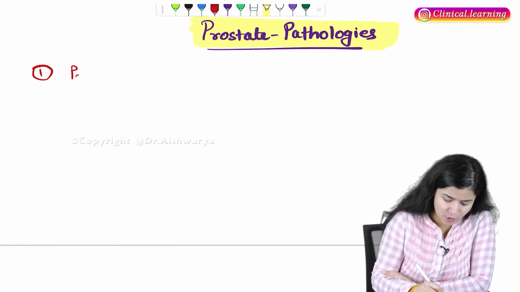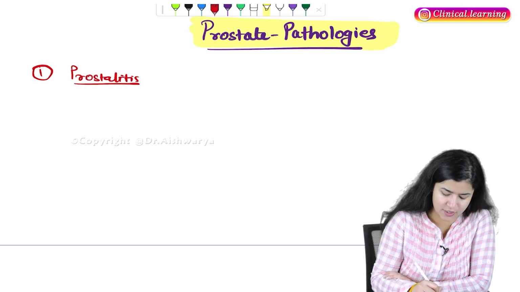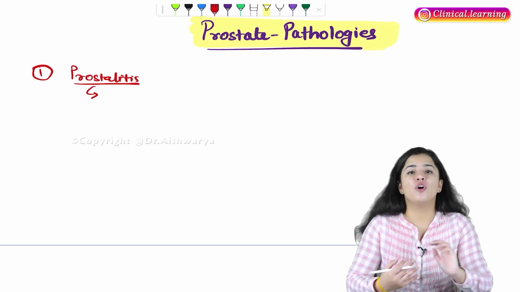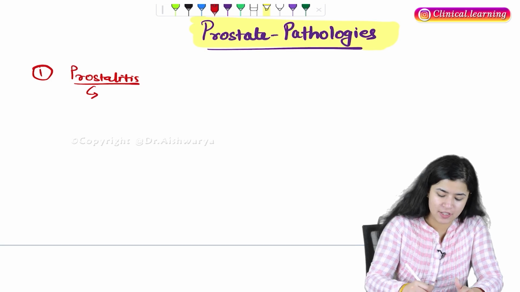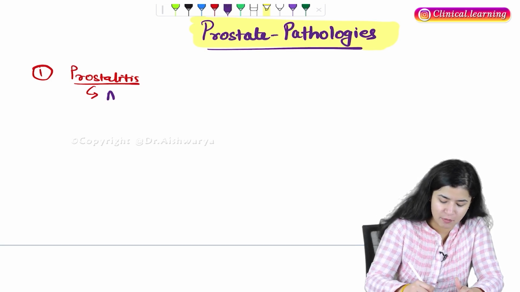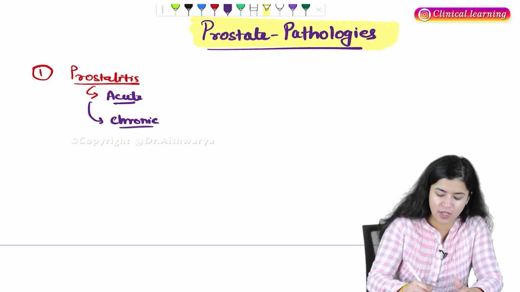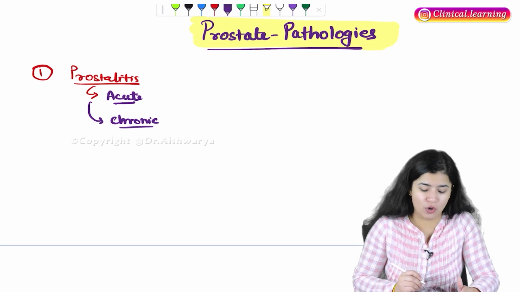So we're going to discuss prostatitis. So what is this prostatitis? It is an inflammation of the prostate gland, and this prostatitis can be acute as well as chronic.